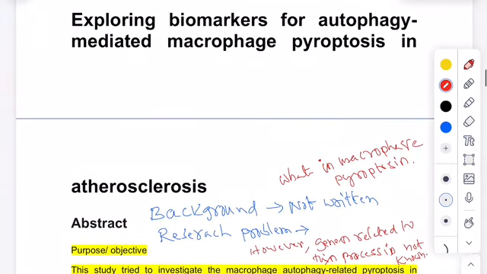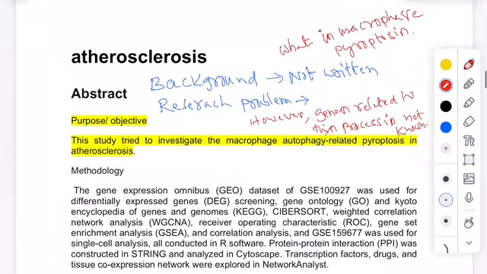Next, exploring biomarkers for autophagy mediated macrophage paroptosis in arteriosclerosis. So this is another abstract. From this abstract we can see the purpose and objective. They did not write the background of this arteriosclerosis, so directly they have written the objective or the purpose of this abstract. Both are the same, purpose or the objective.